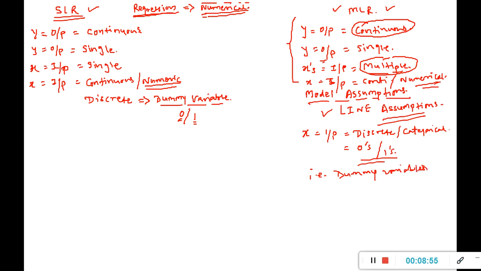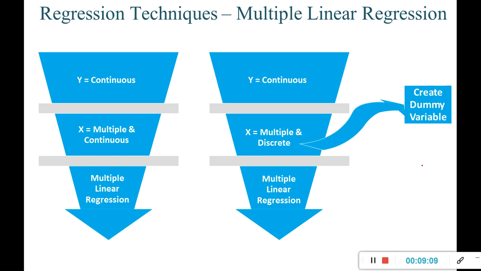Right? So these are some of the requirements of multiple linear regression, and there are a lot of new techniques we are going to learn when we discuss the case study or business problem, right? So let's understand over here. In multiple linear regression, my y has to be continuous.